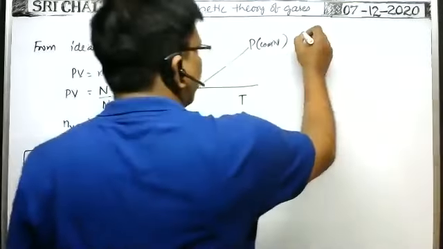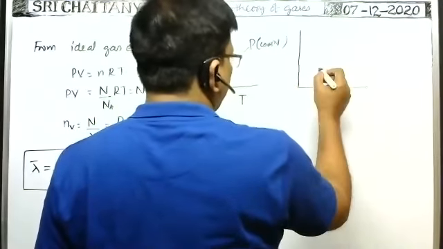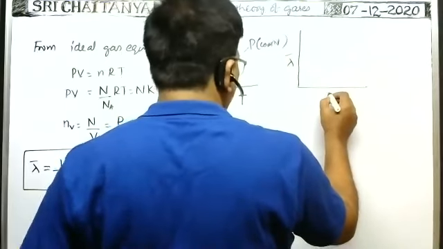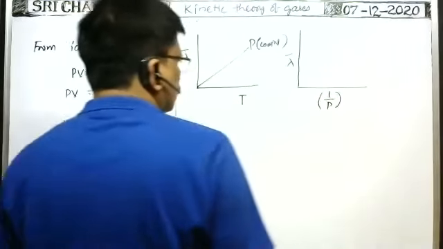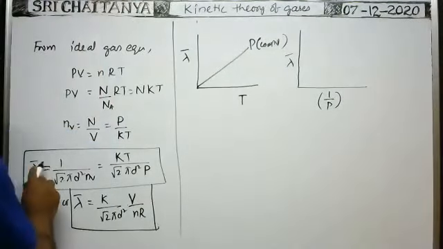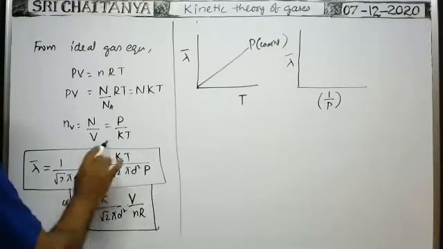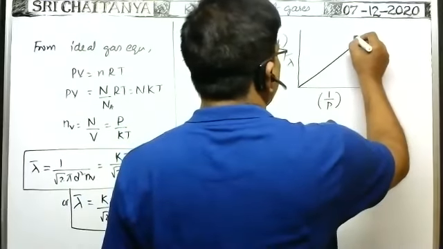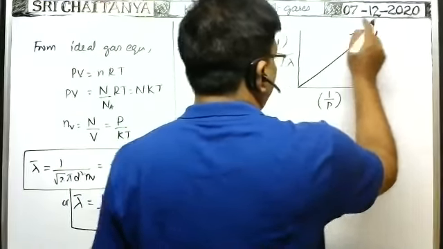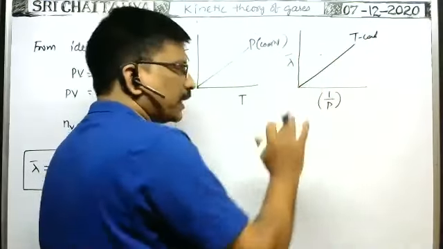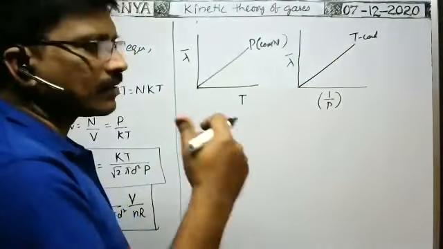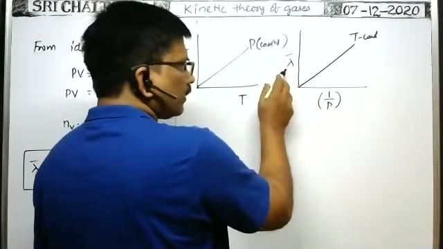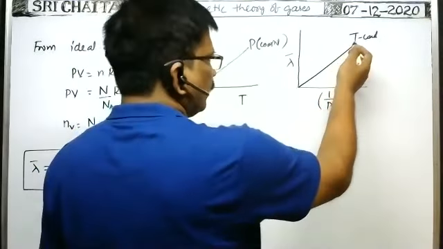Okay, next. In case of an isothermal process, that means at a constant temperature, if you draw the graph between lambda bar and 1 by P, you see at constant temperature, lambda bar is inversely proportional to P, no? That's why definitely you will get a straight line. The process in which pressure and volume changes take place at constant temperature is called an isothermal process. So in an isothermal process, the graph between mean free path and reciprocal of pressure is a straight line passing through the origin.